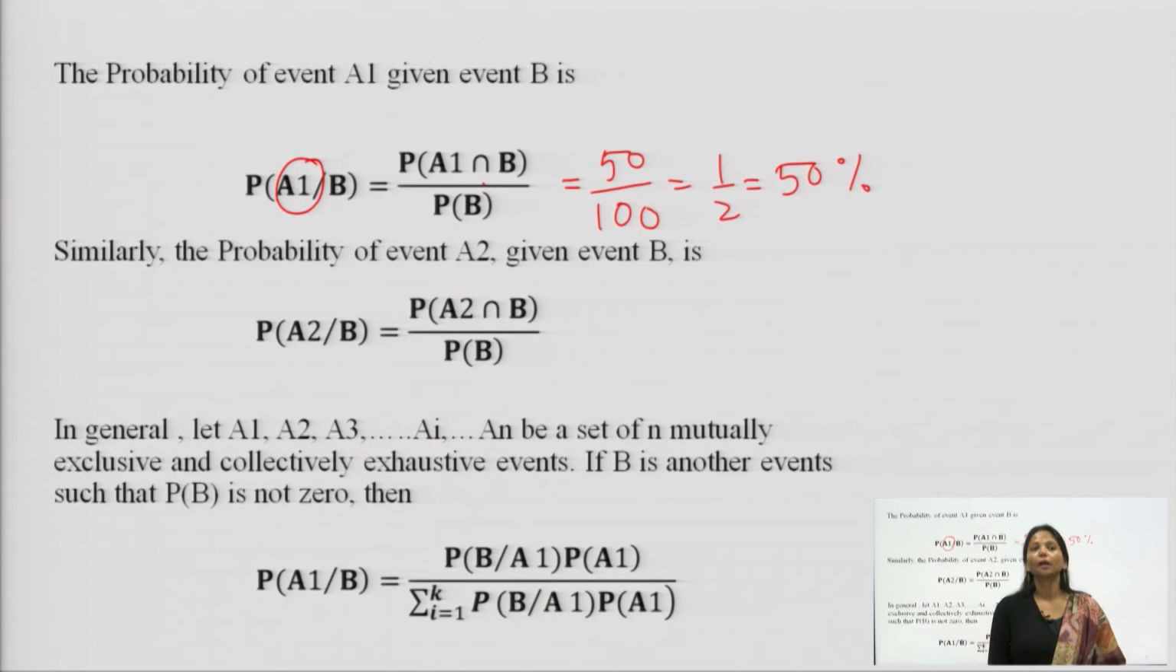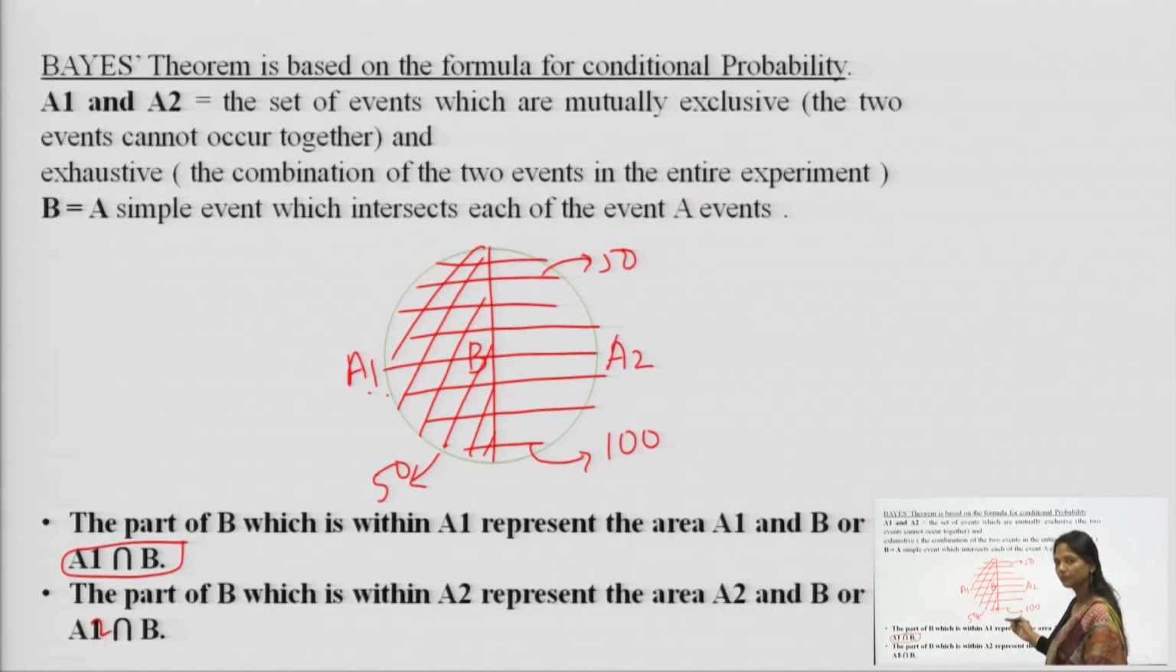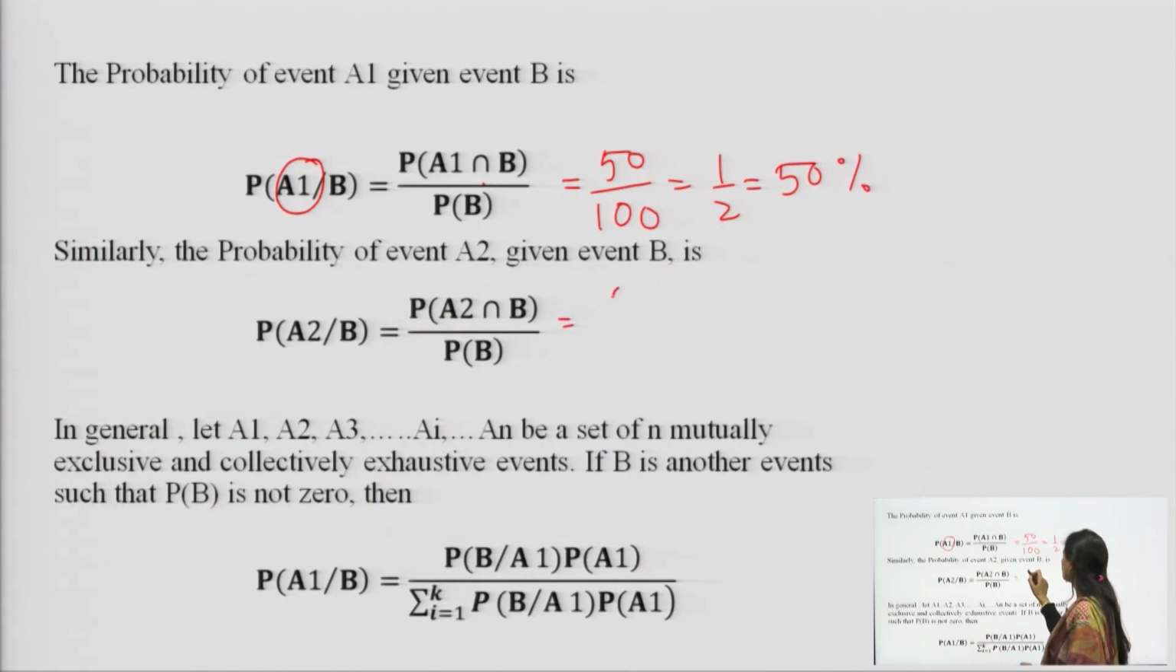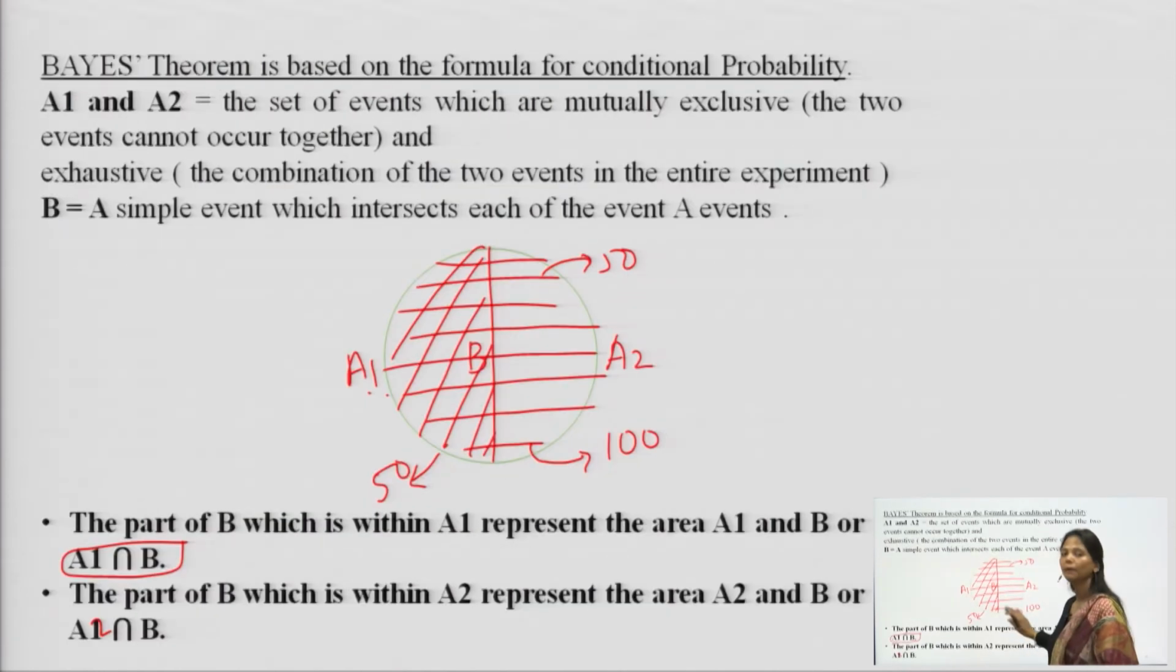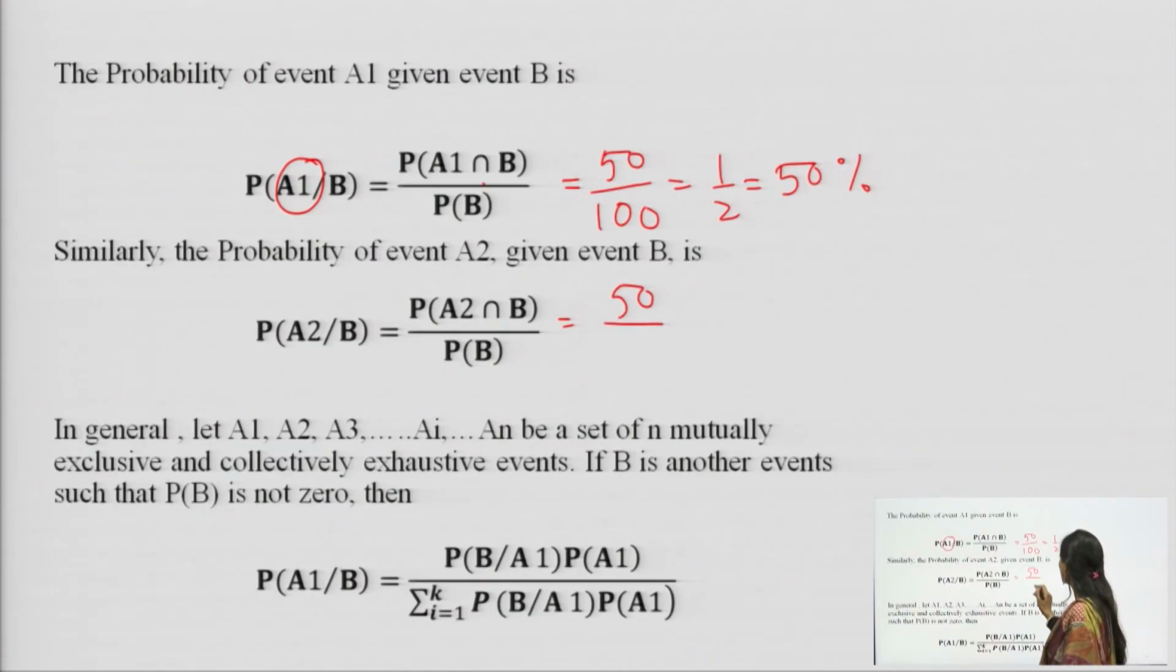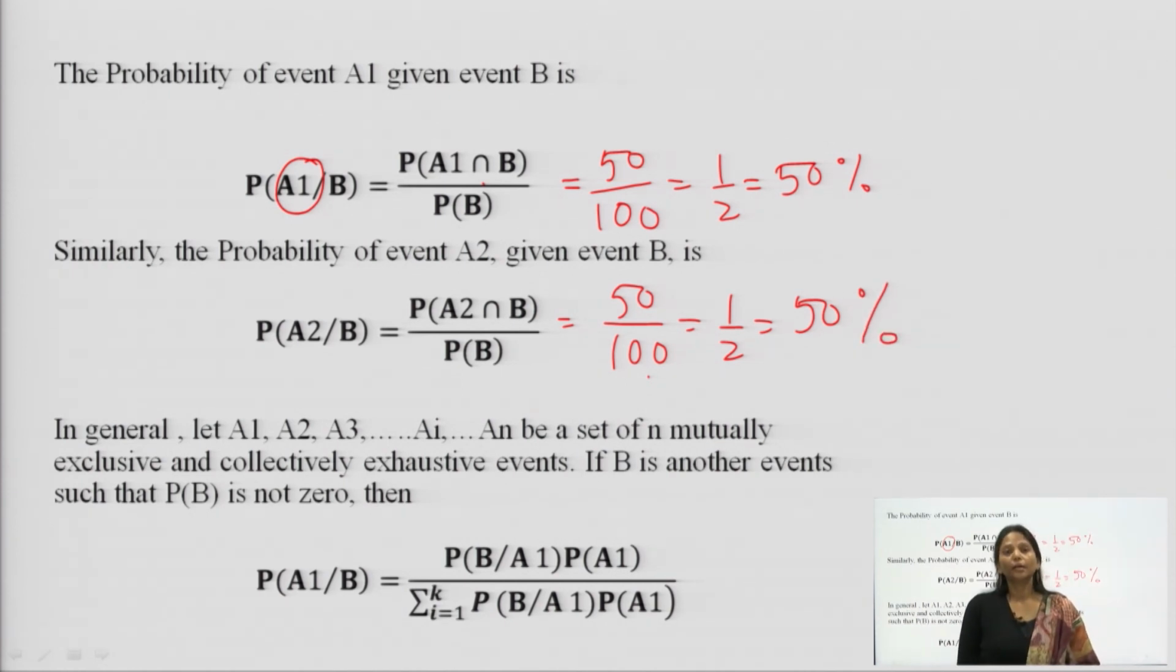In the same manner, if we want to find the probability of occurrence of A2 when B is known, it is the probability of A2 intersecting with B. We are assuming this is 50 to solve the question. So 50 divided by 100, since this whole part is B, is equal to 1 over 2, which is equal to 50%. So the probability of A2 when B is known is also half, that is 50%.